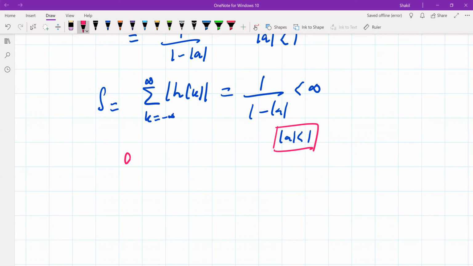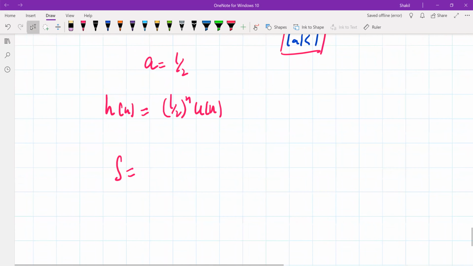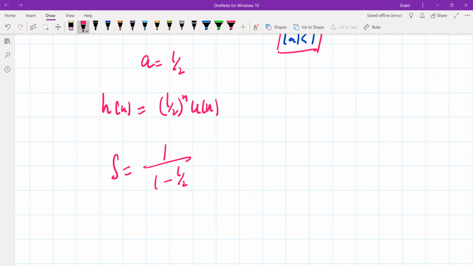Now let's suppose a is equal to 1 by 2. Let me give a practical example. So what's the impulse response of the system? The impulse response will simply be 1 by 2 raised to n u of n. So what will be the sum from this formula? This will be simply 1 by 1 minus 1 by 2, and if you evaluate, this is simply 2. So this sum is a finite quantity. So this impulse response is summable, and you can say this system is a stable LTI system.